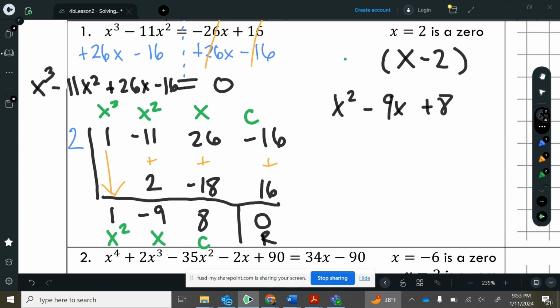Okay, and now what we want to do is factor this guy. This is a quadratic, so we can factor it like so. A value is a 1, B is a negative 9, C is an 8.